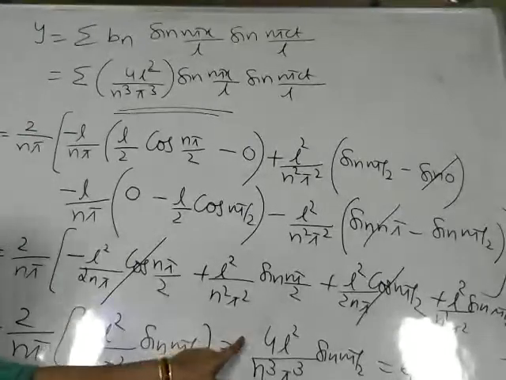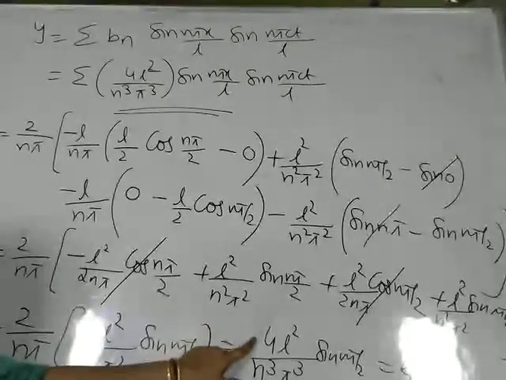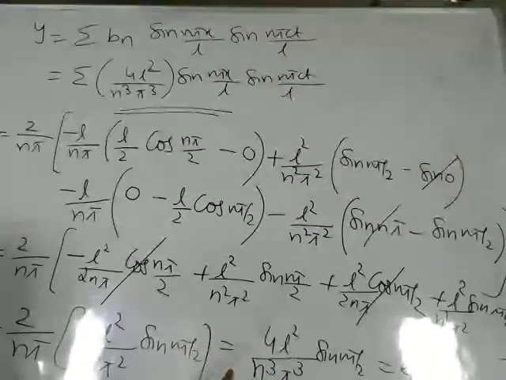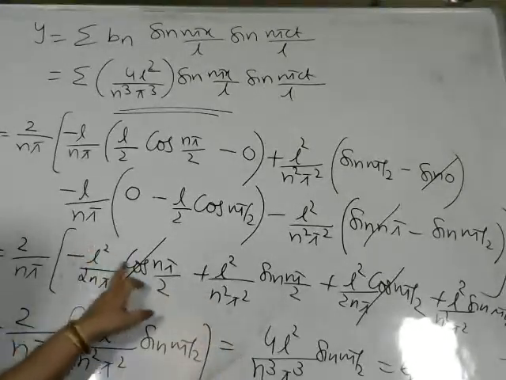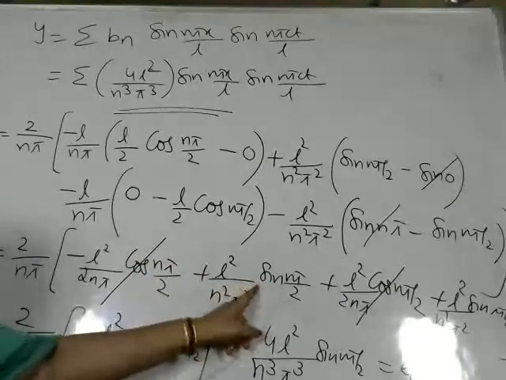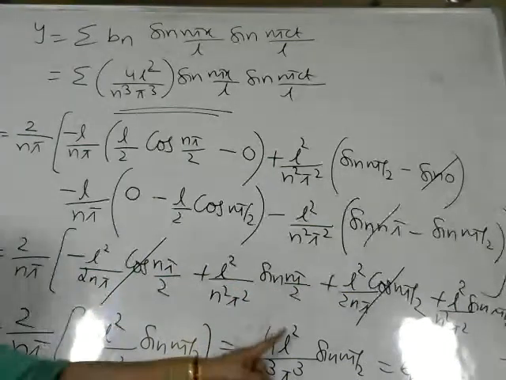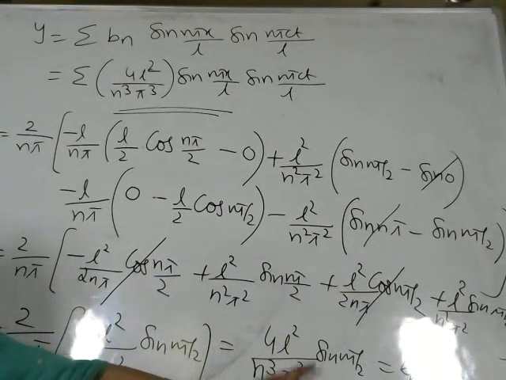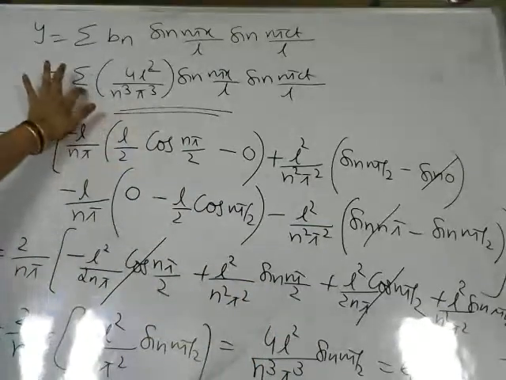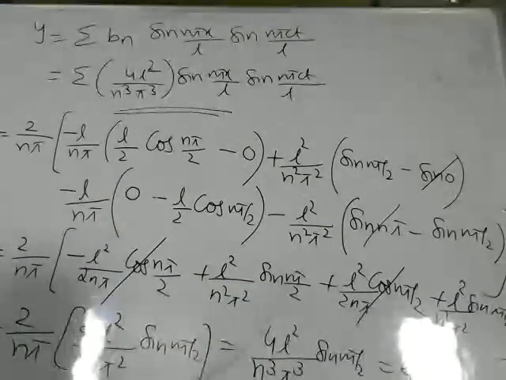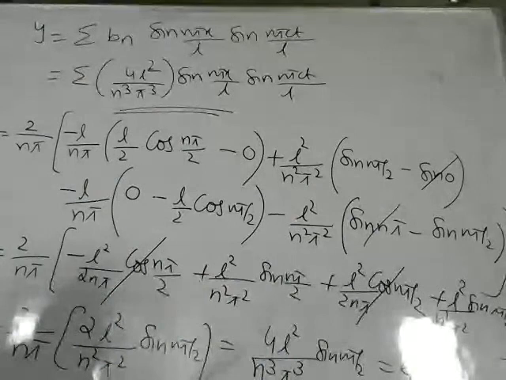Here it is, right? It is not minus 4, it is plus 4L square by n cube pi cube. So cos n pi by 2 gets cancelled. Sine function we get it as 2 times 2L square by n square pi square. Here also we have only positive sign, so total value is 4L square by n cube pi cube sin n pi by 2. So that value we have represented in the expansion form. It is plus 4L square by n cube pi cube.